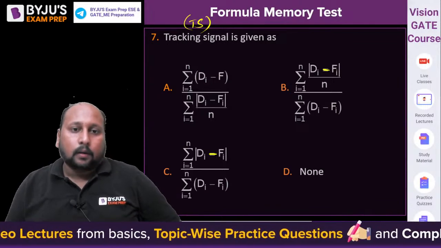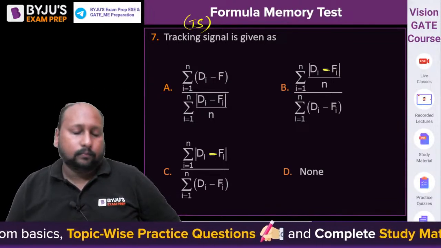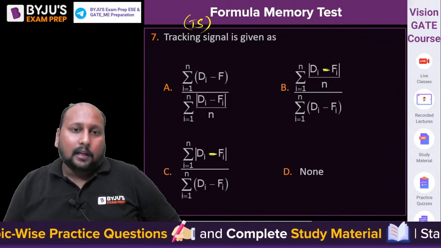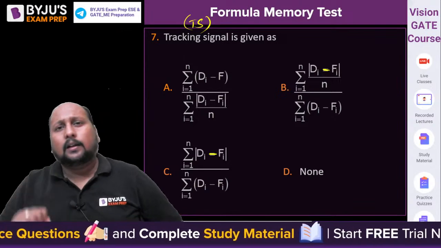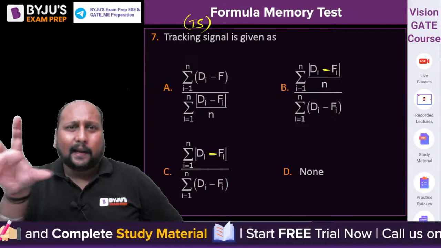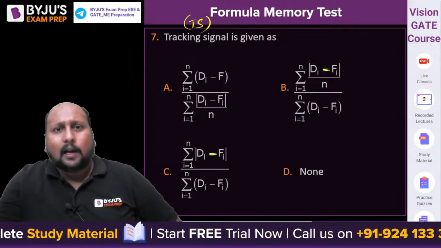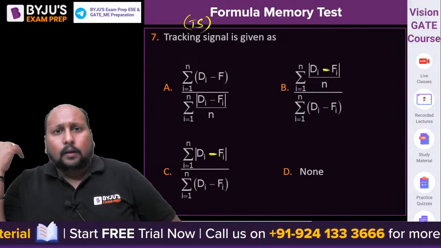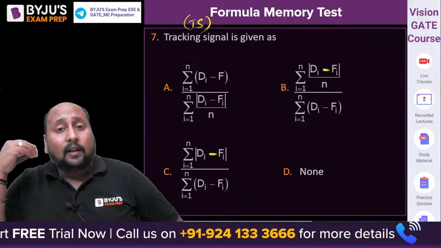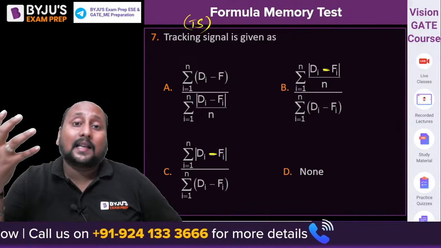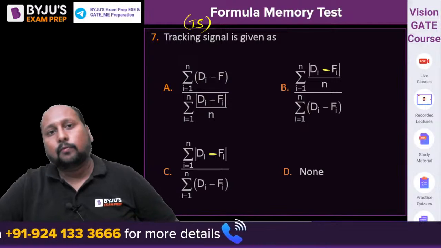Let's see what this tracking signal is all about. Now look, suppose you are opening a company, and you will be hiring a forecaster who forecasts your sales value. If the forecaster is not forecasting appropriately, then what will happen?